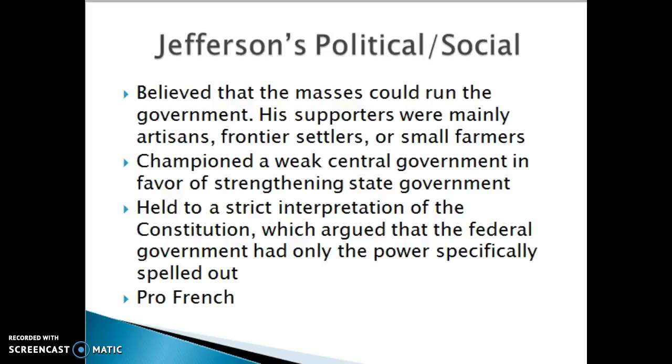And it kind of gives you a different perspective of how these two laid down pretty much the backbone of our government and how it should be run. But they had such complete opposite views.